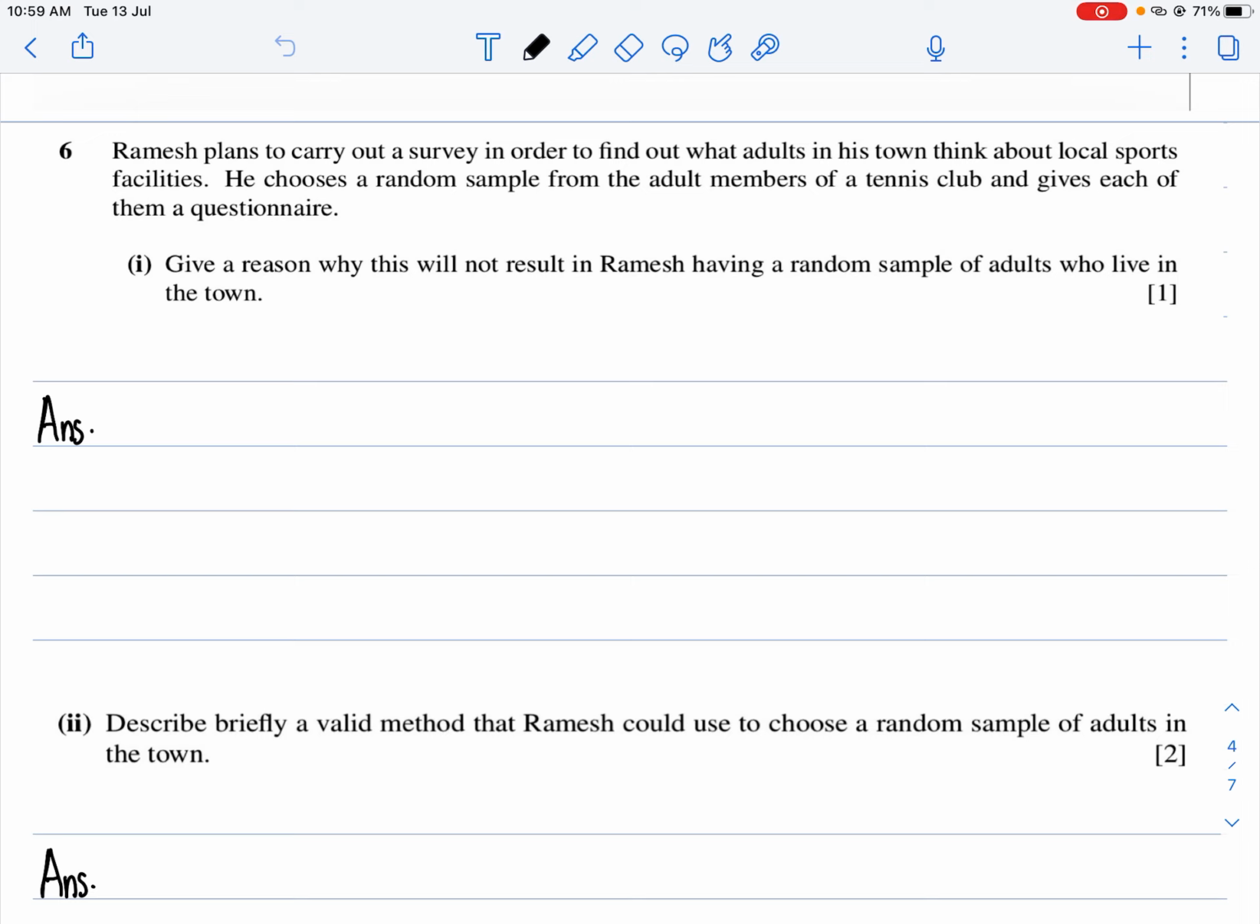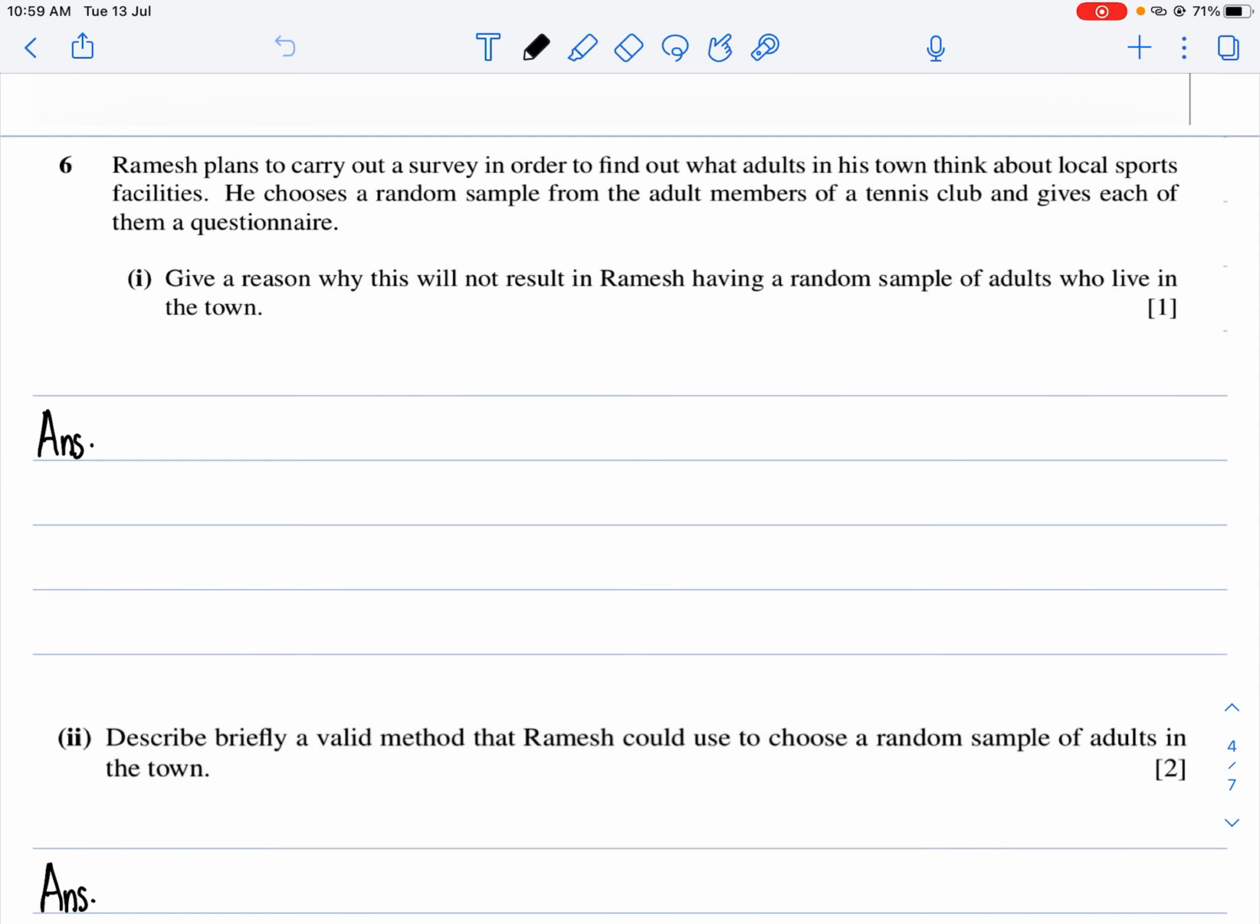This is the sixth question of the paper. Sir Ramesh plans to carry out a survey in order to find out what adults in his town think about local sports facilities. He chooses a random sample from the adult members of a tennis club and gives each of them a questionnaire. In part 1, give a reason why this will not result in Ramesh having a random sample of adults who live in the town.